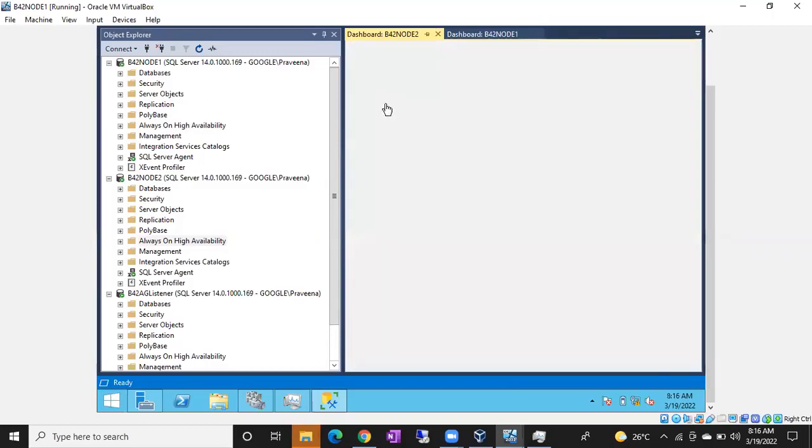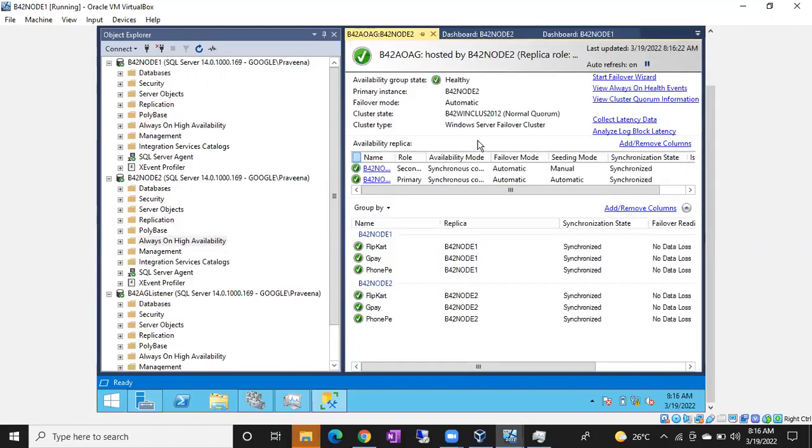Right, click on this AG group name. You can see how many replicas are participating in the AG, and how many databases are participating in the AG. Whether node 1 is good, node 2 is good, both are good, node 1 is bad, node 2 is bad, both are bad, which databases are in good state, everything you can see, whether it is in synchronized state or not. You can see, guys, no data loss, synchronized state. If all are showing green checks, your Always On is good, guys.